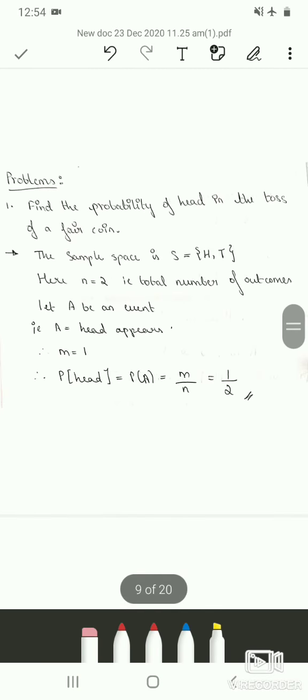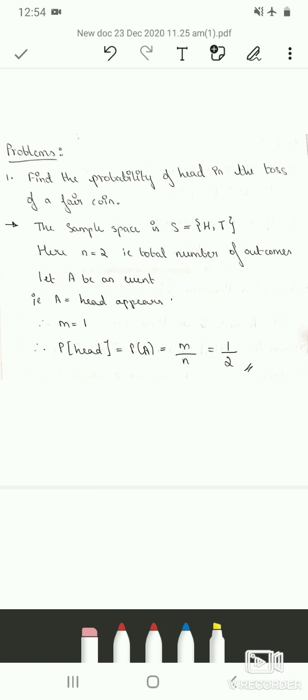So the first problem is find the probability of head in the toss of a fair coin. Here fair coin means it should be unbiased. First let us write the sample space. When you toss a coin, there will be two outcomes, either it will be head or tail. So the sample space is denoted by S, and in flower bracket we will write H comma T, where H is head and T is tail. So here there are two outcomes, therefore small n is equal to 2, that is total number of outcomes.